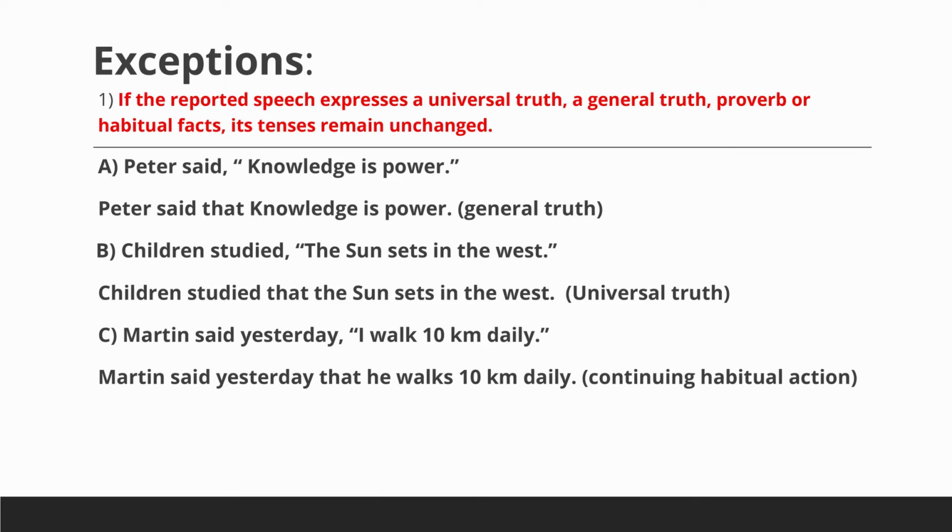Third example, Martin said yesterday, "I walk 10 km daily." It's still a continuing habitual action. So in indirect speech, it will be Martin said yesterday that he walks 10 km daily. So the tense is not changed here. Though the reporting verb said is simple past, the tense form of the direct speech is not changed, as it indicates a continuing habitual action. But if it had been a discontinued habitual action, its tense form would have been changed, and the answer would be Martin said yesterday that he walked 10 km daily.